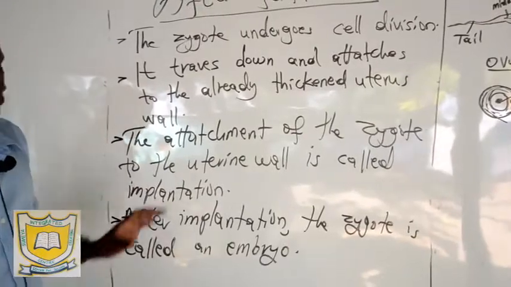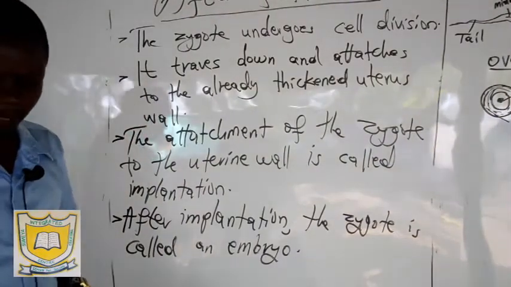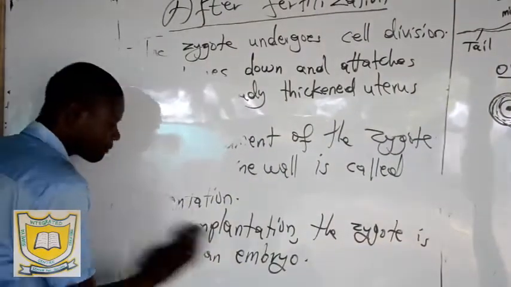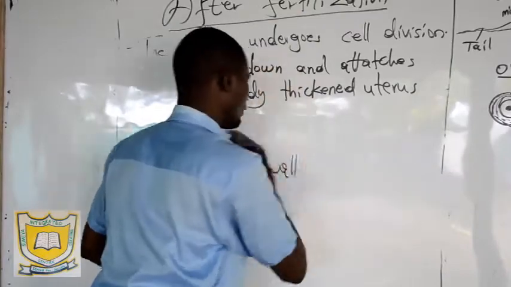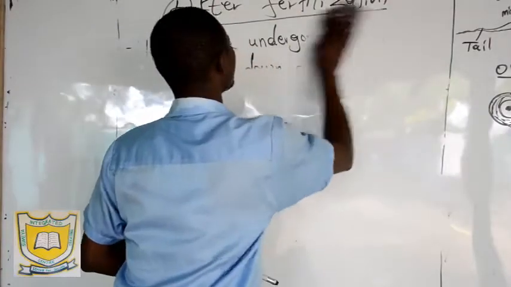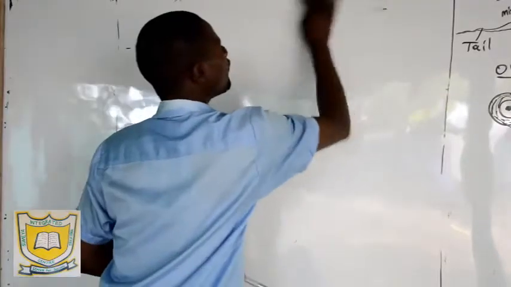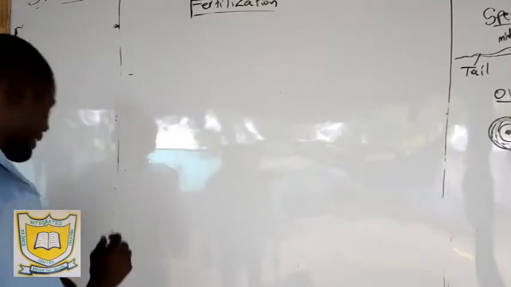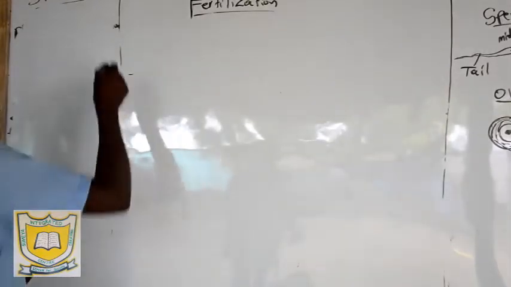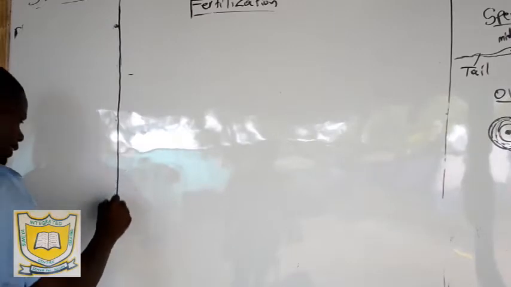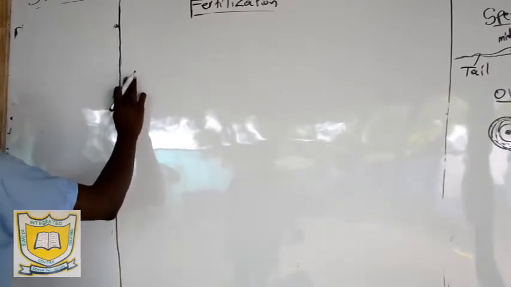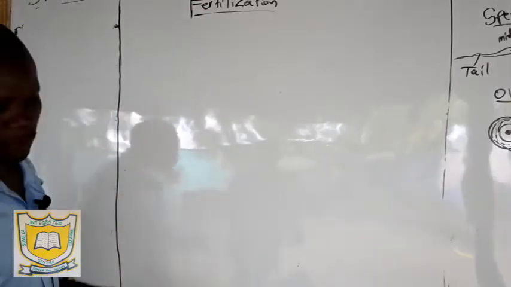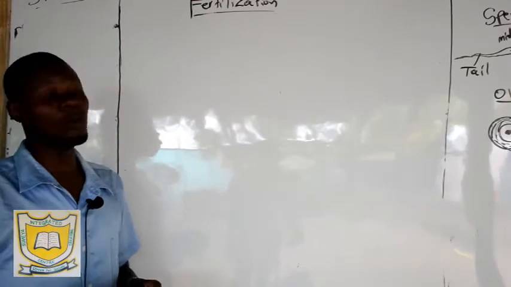Now, if fertilization does not take place, what will happen? We talked about ovulation. Last time I was talking about ovulation. This is the release of a mature ovum after every 28 days. That is what we call ovulation. The mature ovum comes outside ready to be fertilized. So I have said after fertilization we have the formation of the zygote and the woman becomes pregnant.